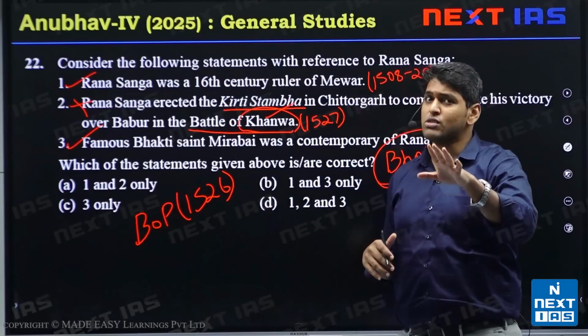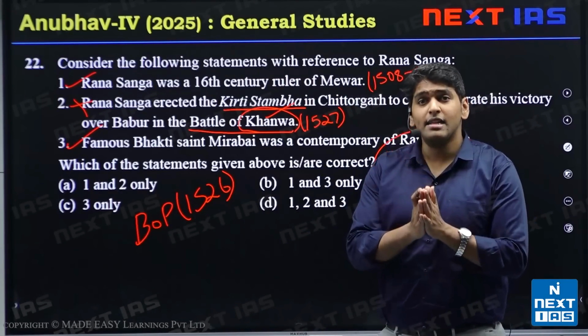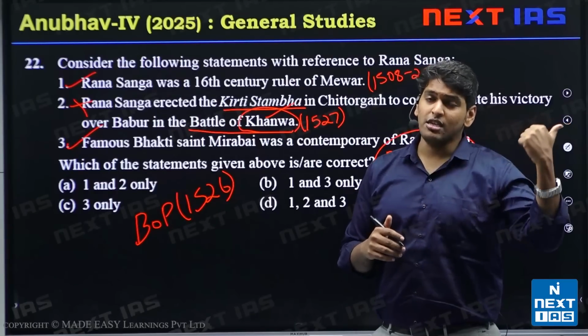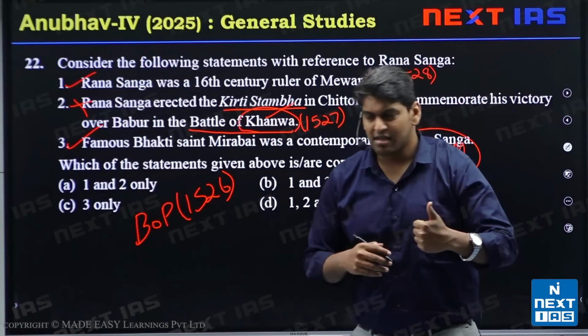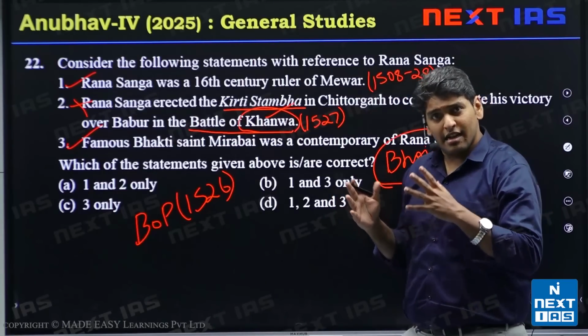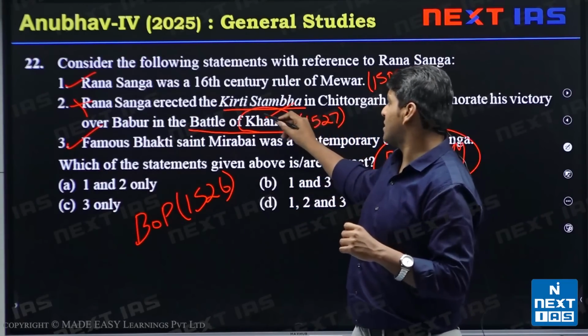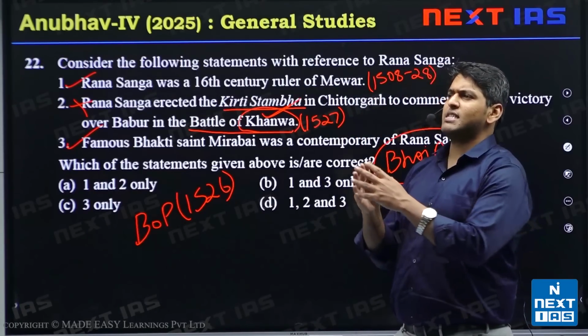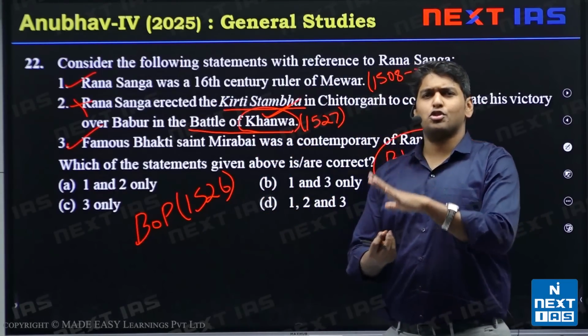Plassey was the easier of the two, and had the British lost Buxar, all their gains of Plassey would have washed down the gutter. So this was a similar situation, and luckily Babur won. After this he could establish his rule very authoritatively.